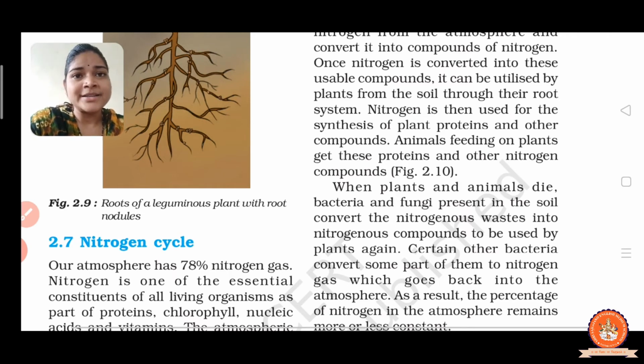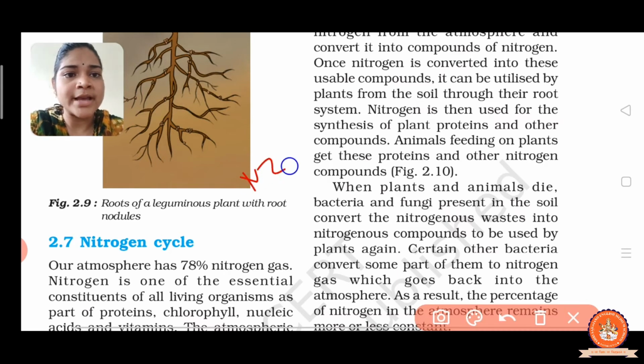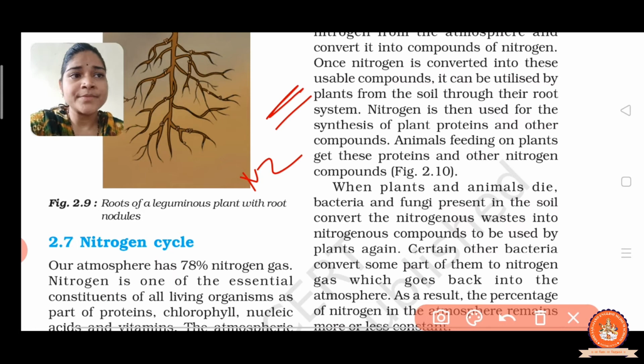right? The atmospheric nitrogen has a very strong triple bond, and it is very difficult to break the bond. It requires an extremely high amount of energy.